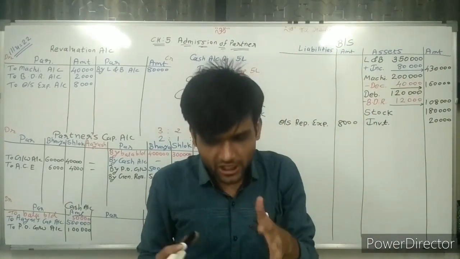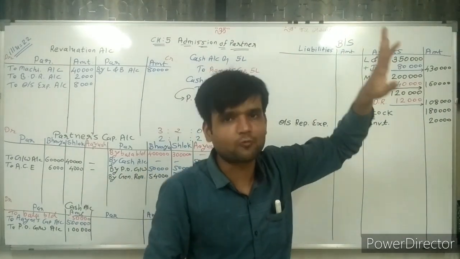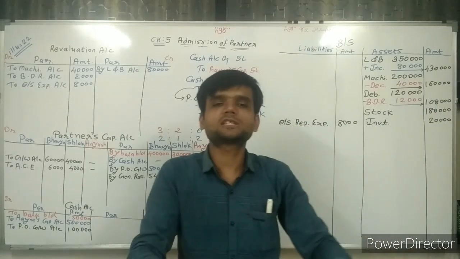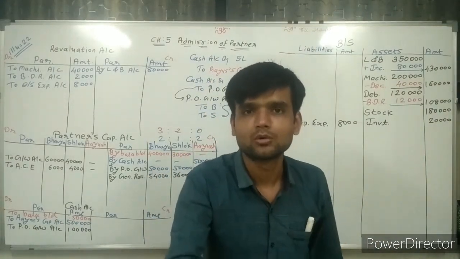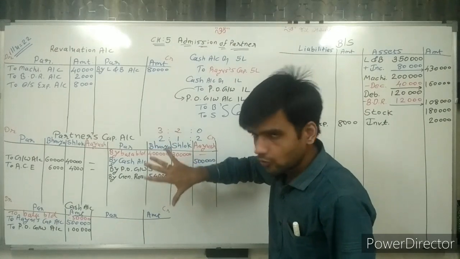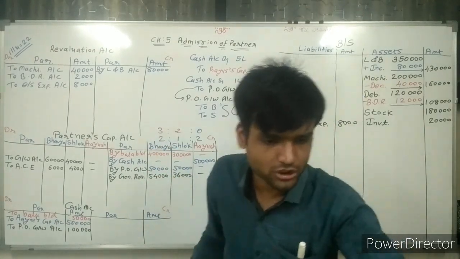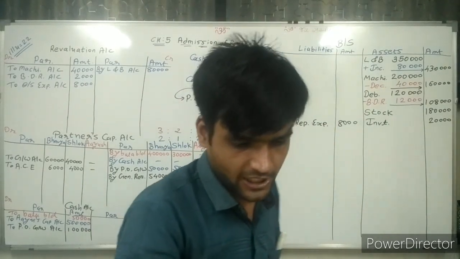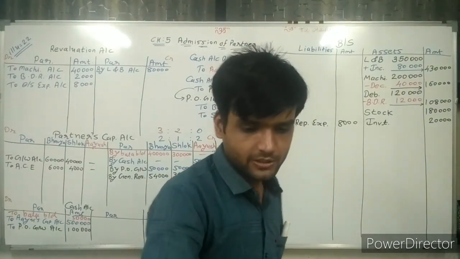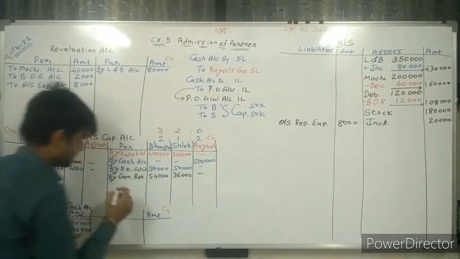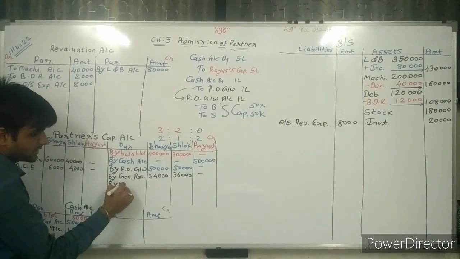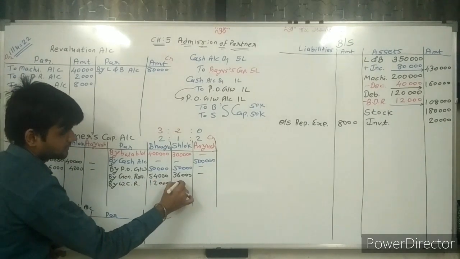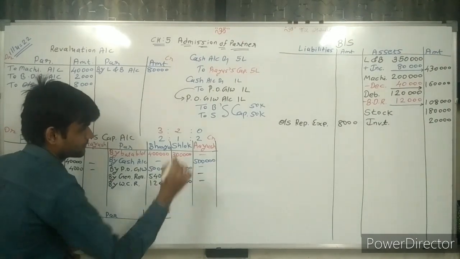If it is not utilized for workers, then it can be distributed among the partners. Here no information is given about utilization of this reserve, which means it is a profit of the partners. So workers compensation reserve of 20,000 is distributed among the partners: 12,000 and 8,000.